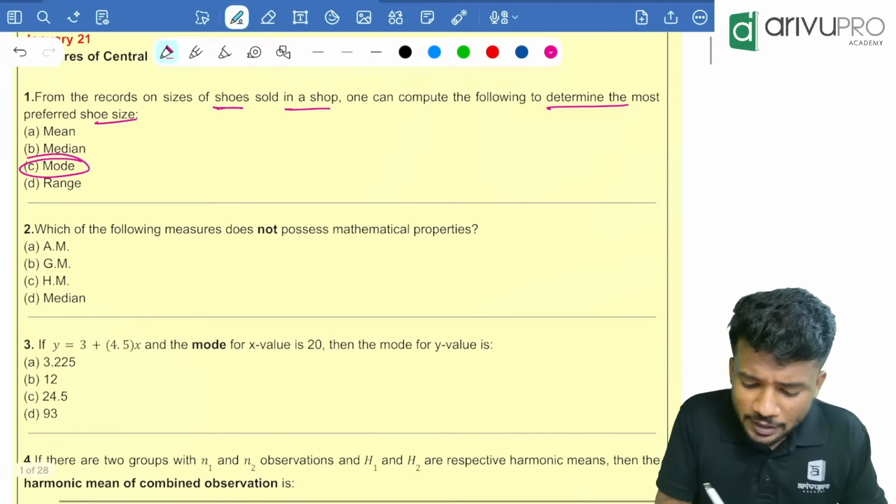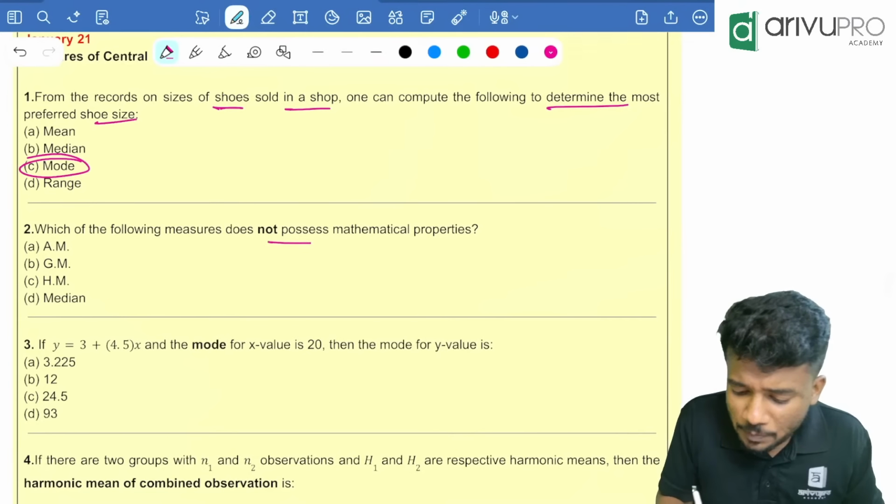Next one. Which of the following does not possess mathematical property? Yes, does not possess mathematical property. Which one is it? The median. Option D, median. Next question.